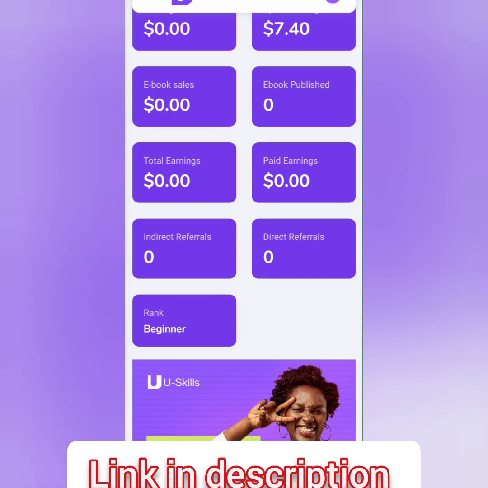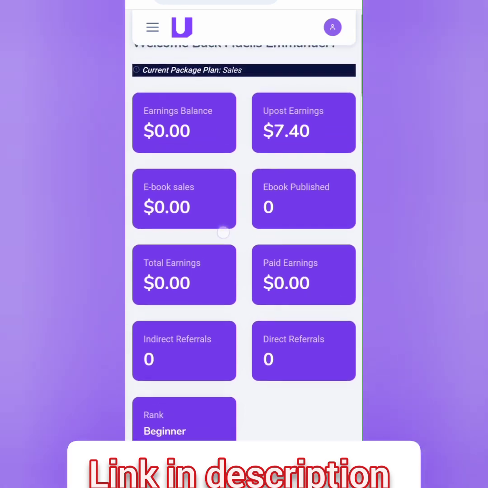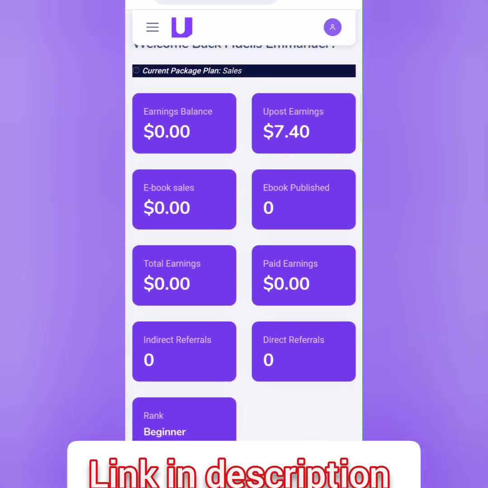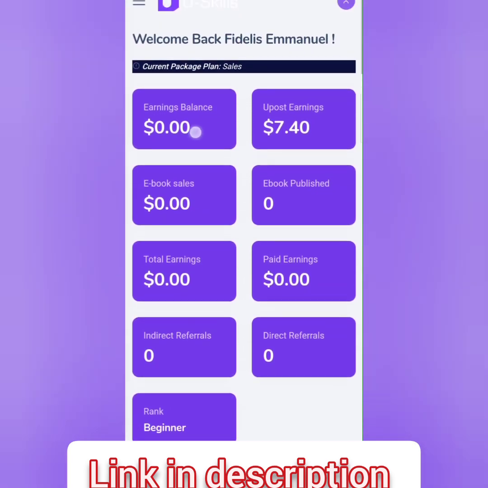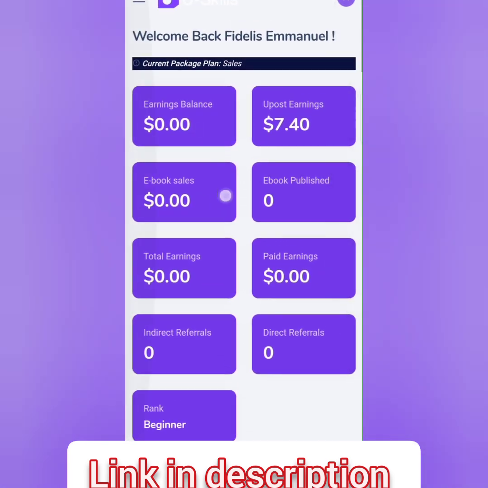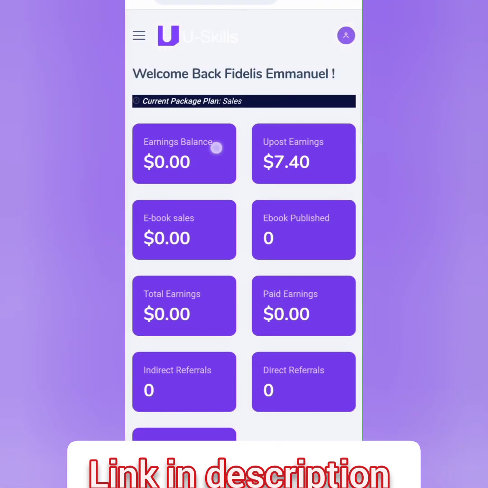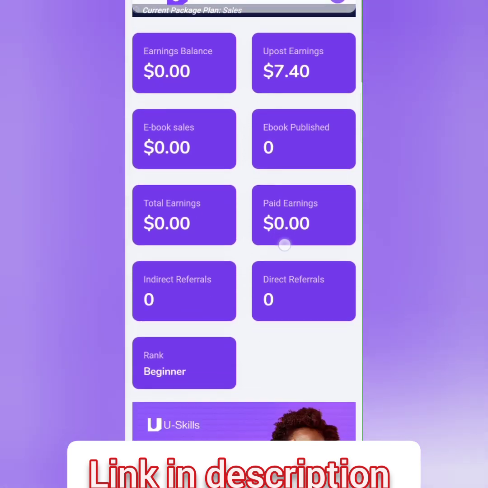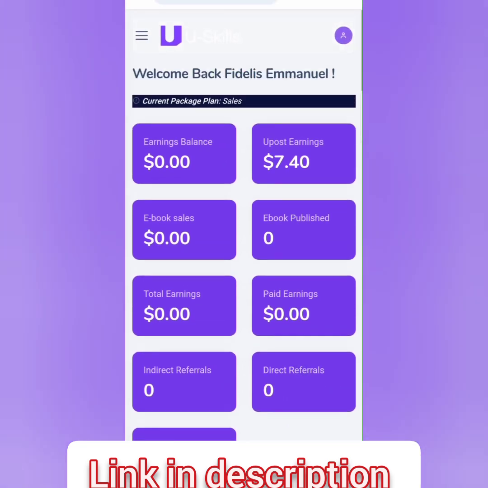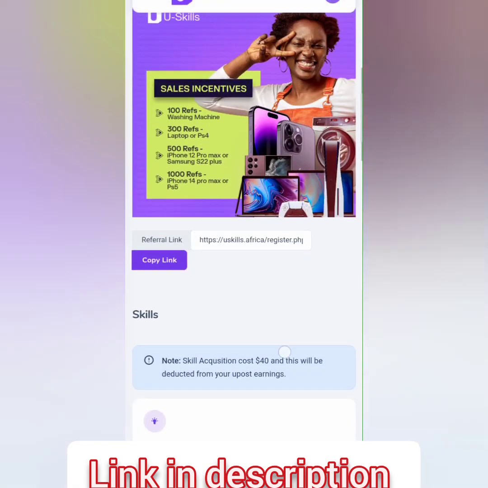Okay, sorry, your money will be added to your affiliate, to your earning balance right here. Your money will be added to your earning balance, or I'm not really sure, but it will be added here or here, but it's the same affiliate, because both referring and selling ebooks are affiliate. So it can either be added here or added there. Anywhere it's added, you can just withdraw it as an affiliate. So that's how it works.